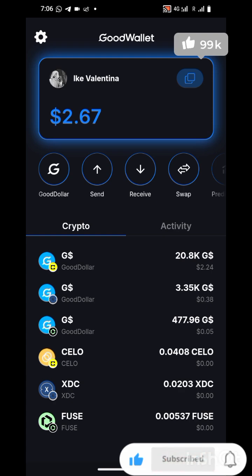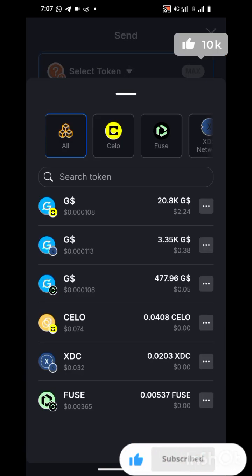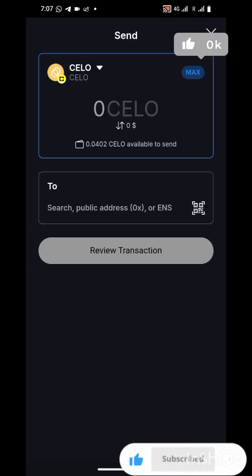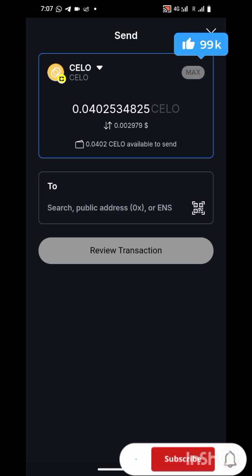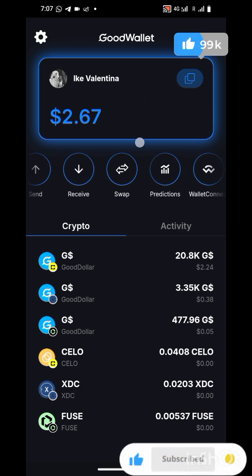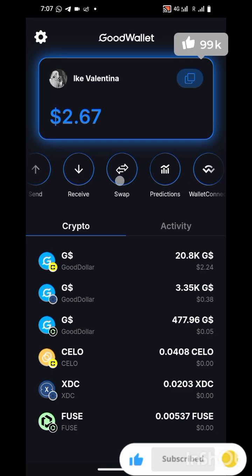Before you can withdraw, you need to swap your token, your $GoodDollar, to where you're going to withdraw it. So let me say now I want to send. Select token. So the Celo network. This is how you will send, but before you can send, you go and swap. This is the swap button. This is it. So you click on swap.